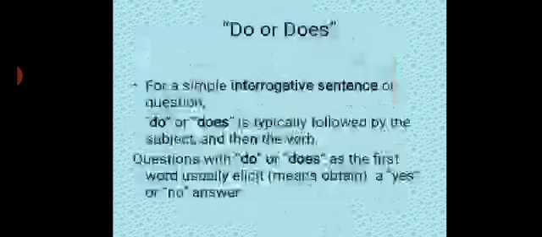So, do and does questions. Now see, for a simple interrogative sentence or a question, do or does is typically followed by the subject and then the verb. Questions with do or does as the first word usually elicit, meaning obtain or seek, an answer with yes or no.